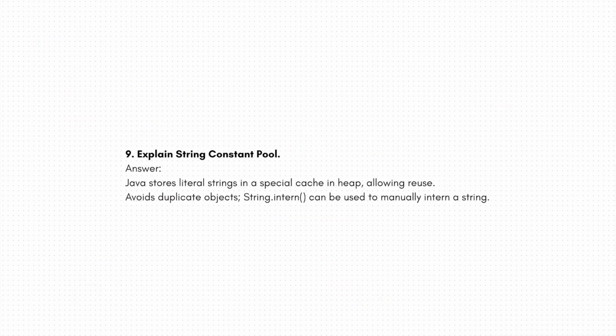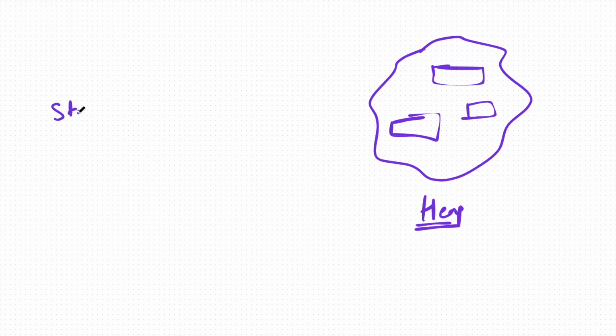So this question says that you need to explain the string constant pool. It means Java stores the literal string in a special cache in heap, allowing reuse and avoiding duplicate objects. It's a simple concept which I explained a few minutes before: I have a heap memory, and inside this heap memory I have my string pool stored, right? So whenever we write String s1 equals new String,